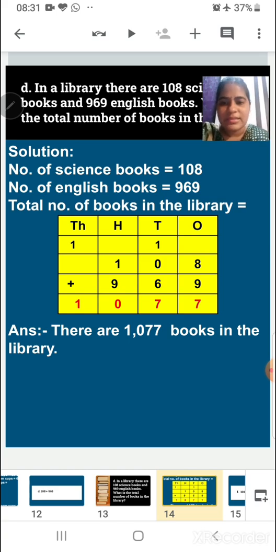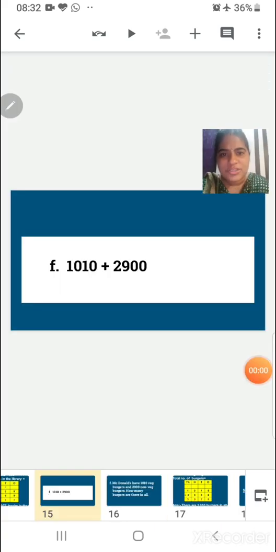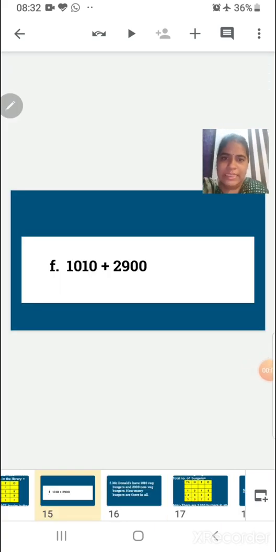The final answer is there are 1077 books in the library. Children, we can use the terms like in all, altogether, total while framing the word problem questions.